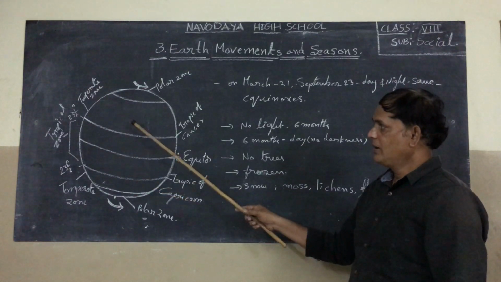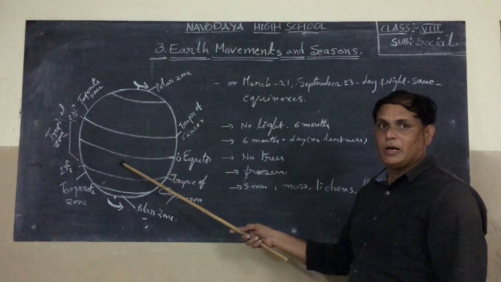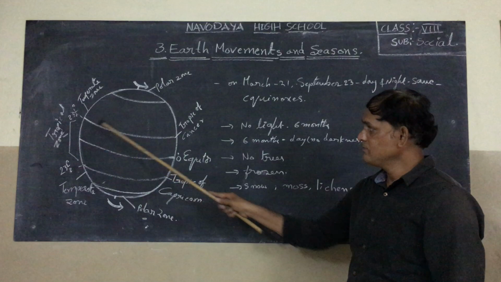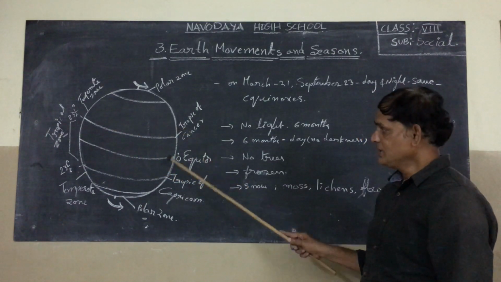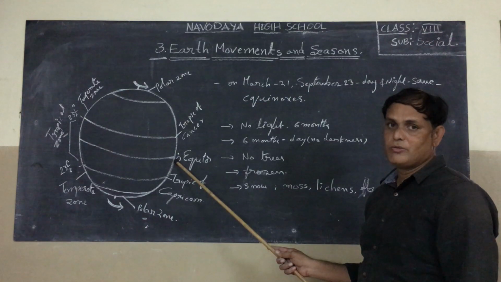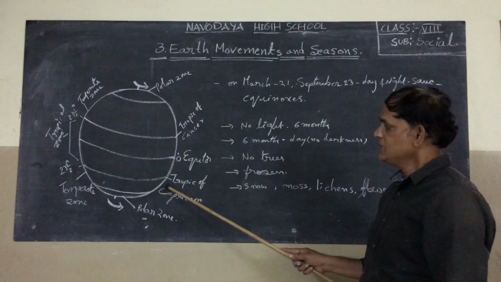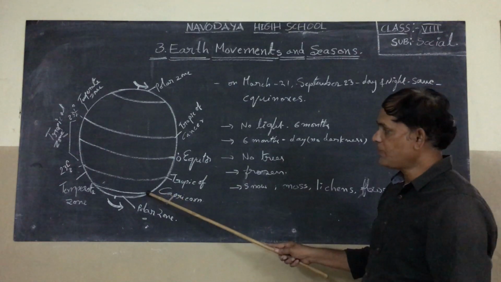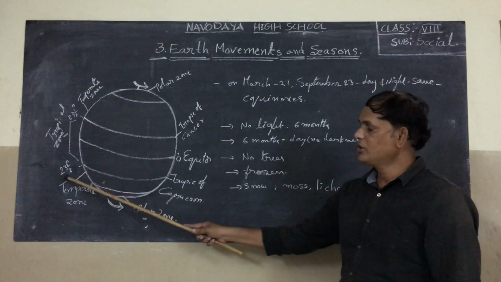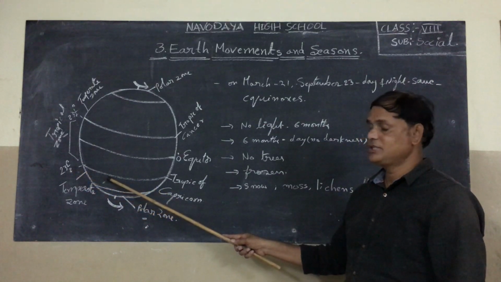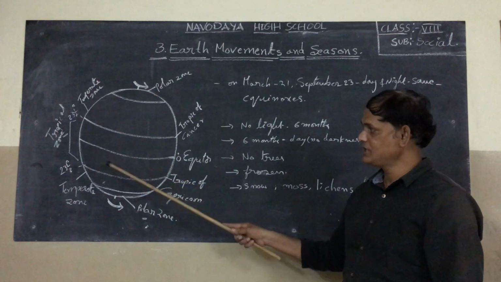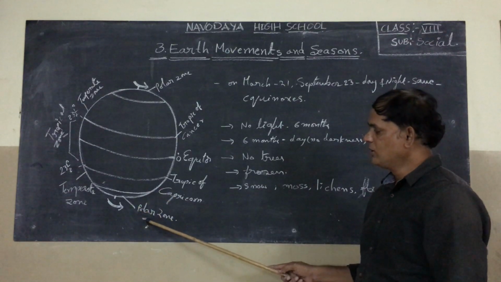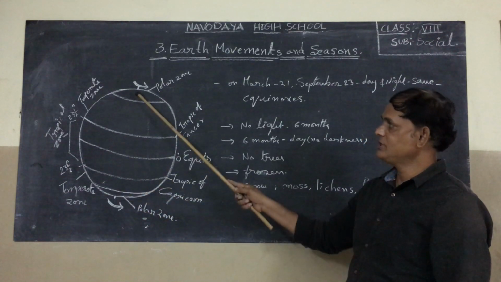But now listen, here you need to remember a few points in this diagram. First one, Tropic of Cancer. Second one, 0 degree latitude, the equator. Third one is Tropic of Capricorn, which is also 23.5 degree south latitude, in the southern hemisphere. Next one, this is also a polar zone. This is the polar zone.